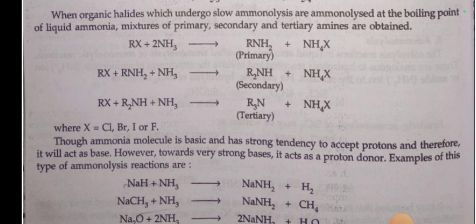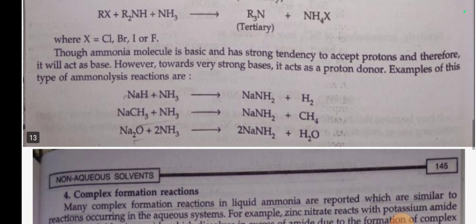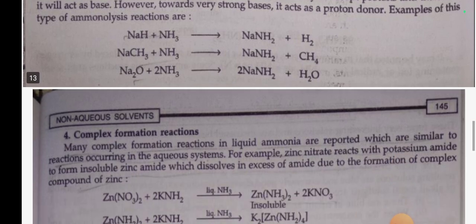So the ammonia molecule is basic and has a strong tendency to accept a proton, and therefore it will act as a base. However, towards very strong bases, it acts as a proton donor. Examples of this type of ammonolysis reaction are NaH plus NH3 gives NaNH2 plus H2, NaCH3 plus NH3 gives NaNH2 plus CH4, Na2O plus 2NH3 gives 2NaNH2 plus H2O.